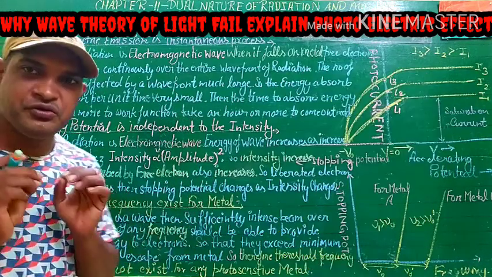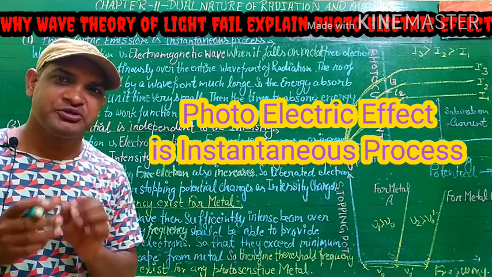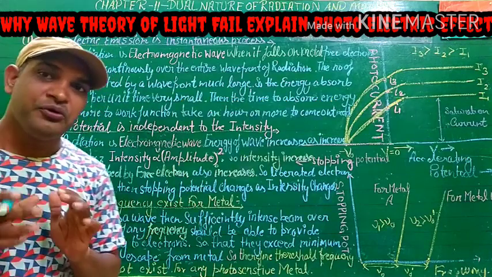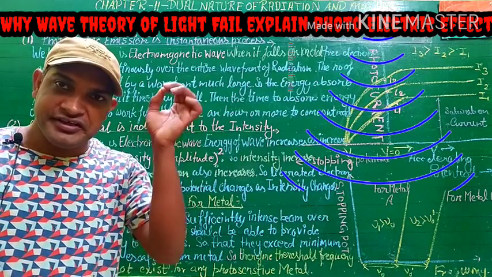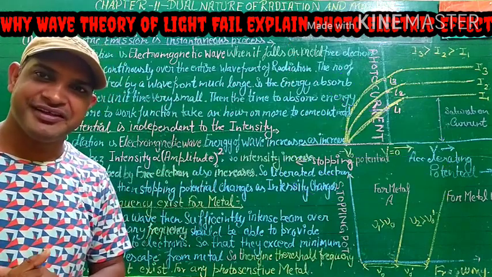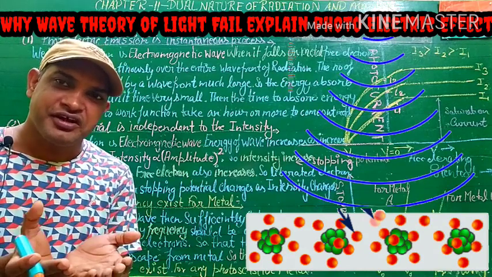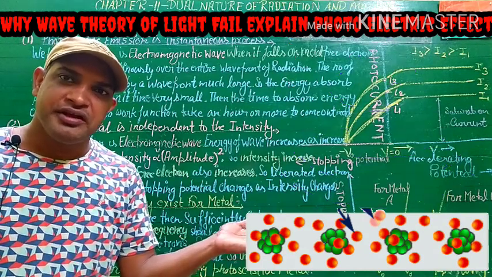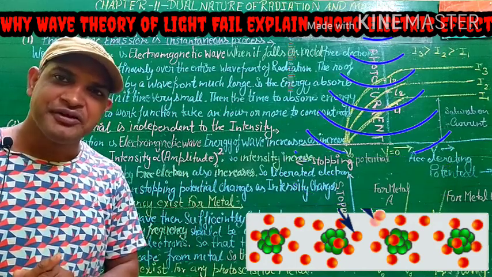Students, first we know the photoelectric effect is an instantaneous process. We know the radiation as a wave. So when the radiation falls on a metal, then free electrons of the metal are continuously illuminated by the entire wavefront of an electromagnetic wave.